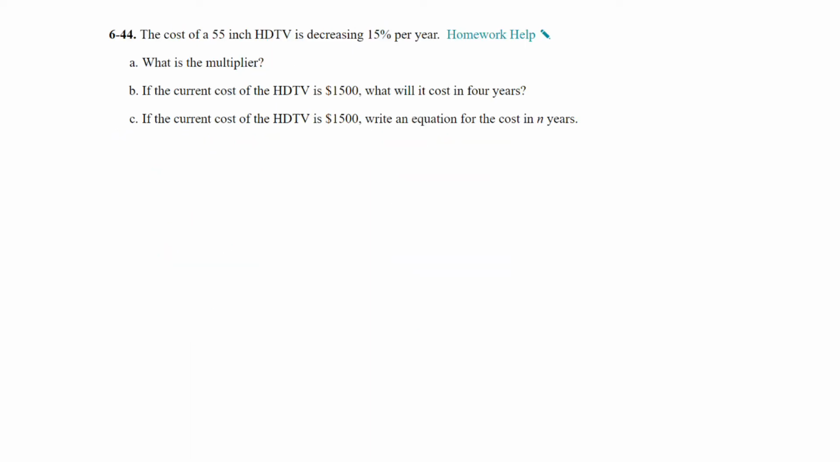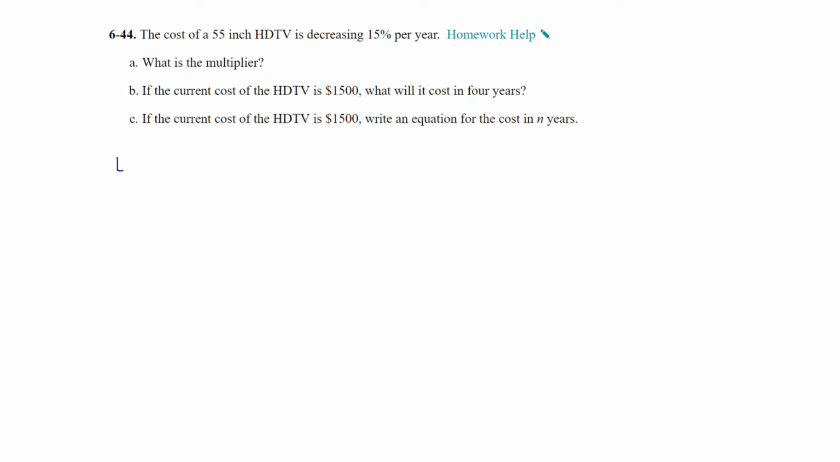The cost of a 55-inch HD TV is decreasing 15% per year. What is the multiplier? If the current cost of the HD TV is $1,500, what will it cost in 4 years? And then if the current cost is $1,500, write an equation for the cost in N years. Once again, even though that last question is write the equation, you could write it earlier to help you answer question B. So first off, the cost of a 55-inch HD TV is decreasing 15% per year.